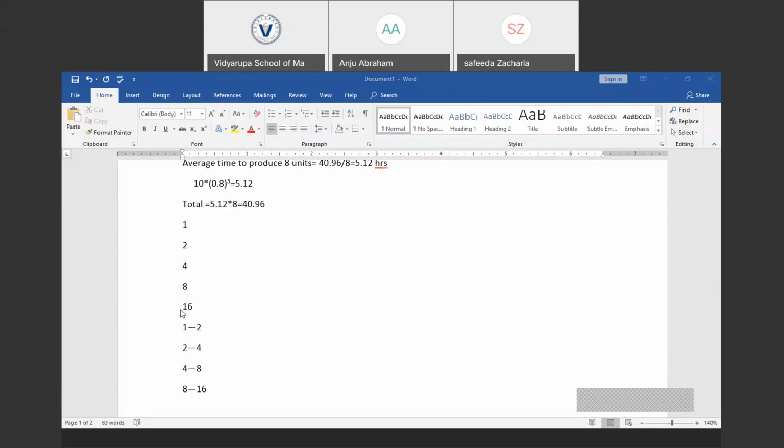Okay. When 1 becomes 2, the first doubling. 2 becomes 4, second doubling. 4 becomes 8, third doubling. 8 becomes 16, it is the fourth doubling. This is how we are going to calculate the number of doublings.